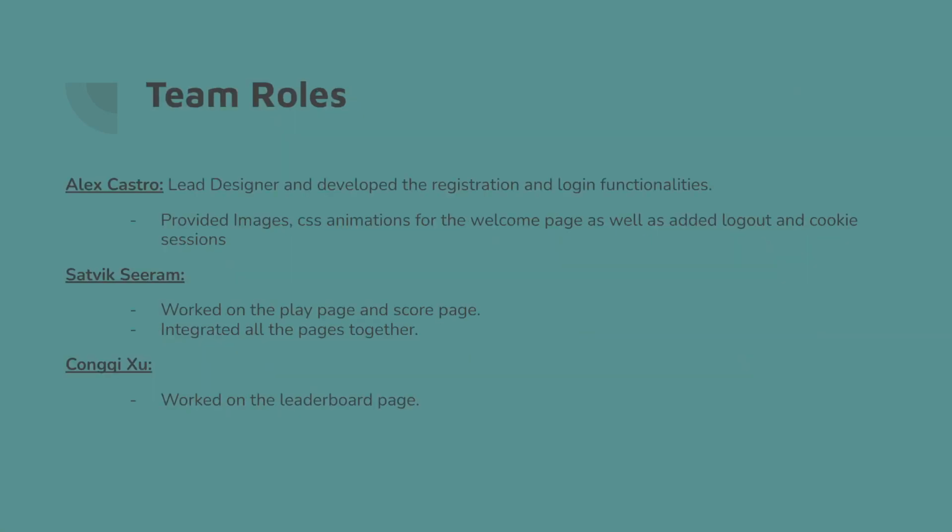So we split this into three main components. My role was the lead designer, and I developed the registration and login functionalities, and I also provided images, did the CSS animations for the welcome page, as well as added logout and cookie sessions. I worked on the play page and also the score page. And finally, I integrated all the pages together from GitHub. I worked on the leaderboard page.